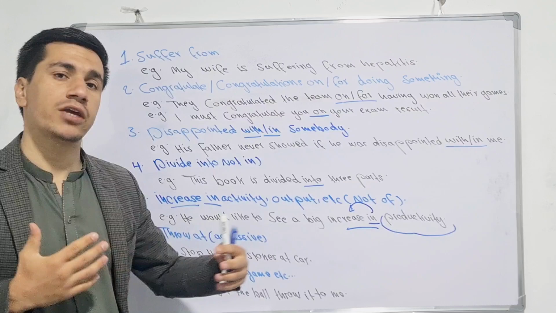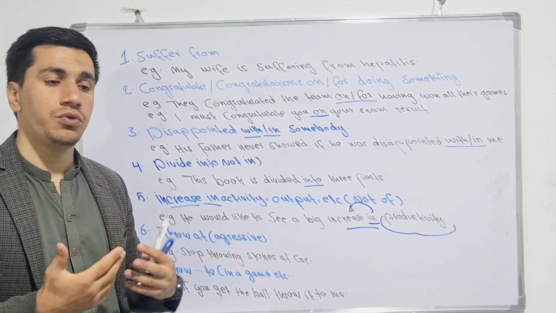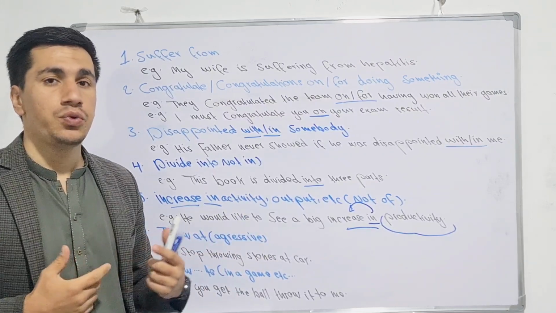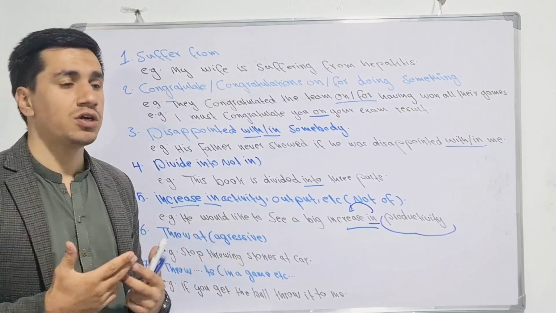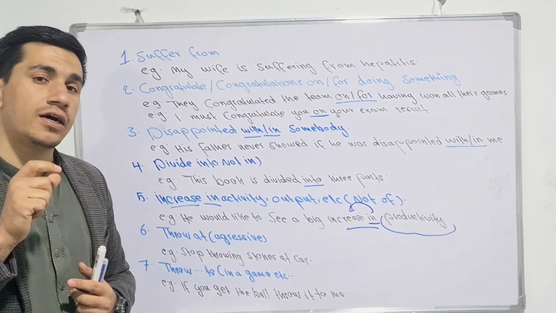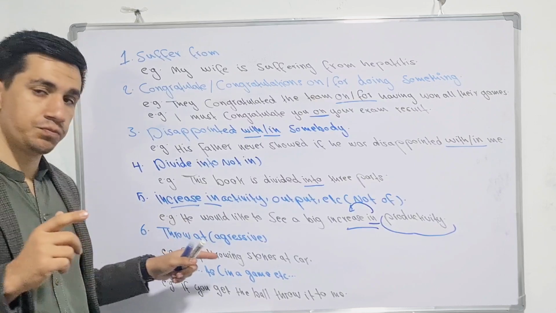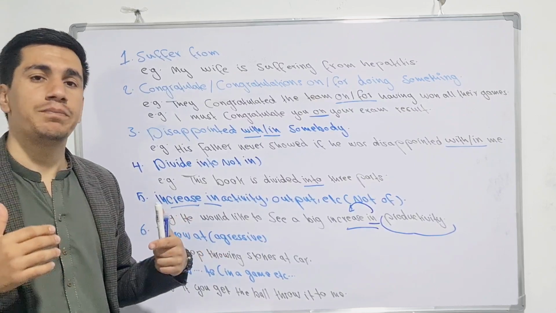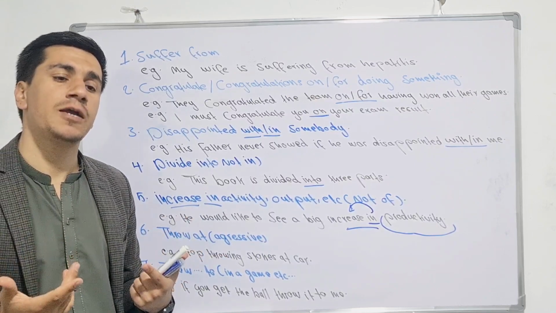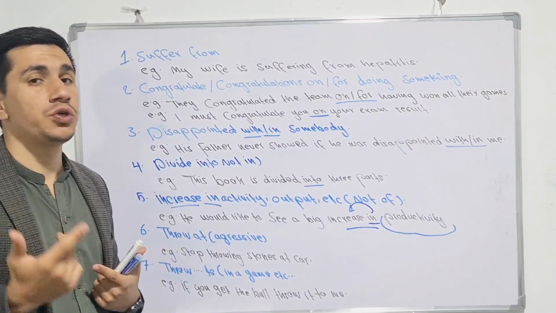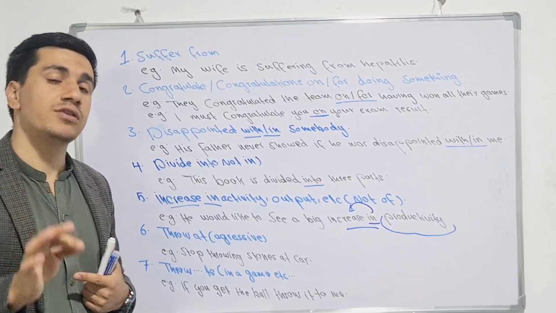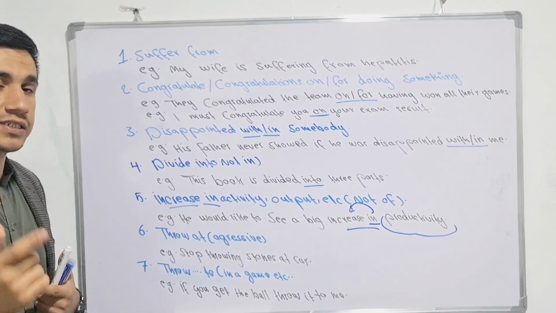If somebody would like to throw something at you a little bit aggressively, we use throw at. When it comes to a peaceful way, when somebody throws something to you, we do not use at. It's better to use to instead of at.